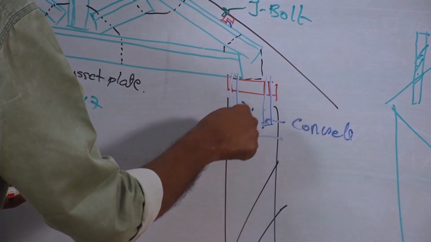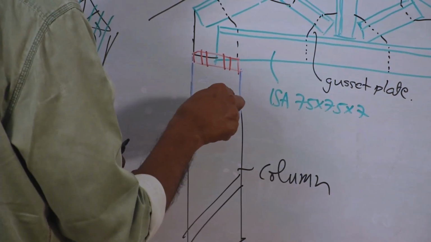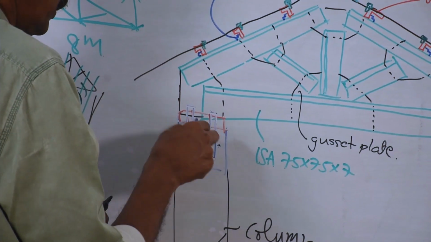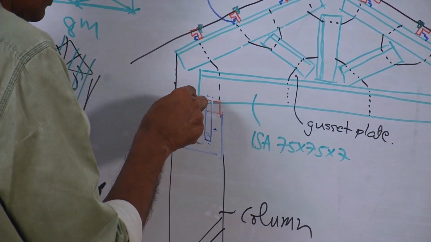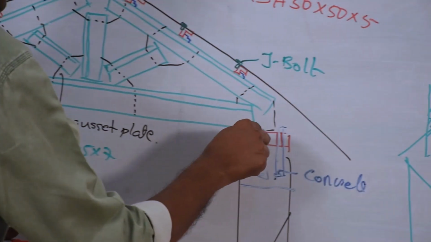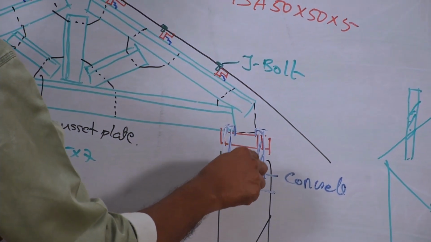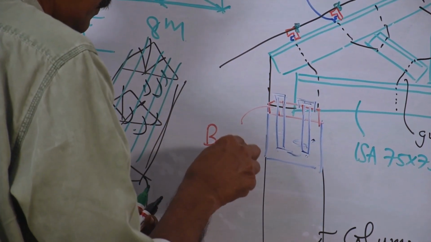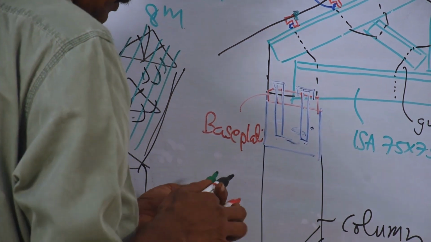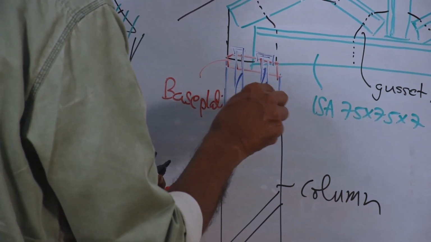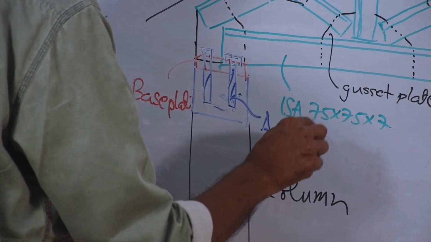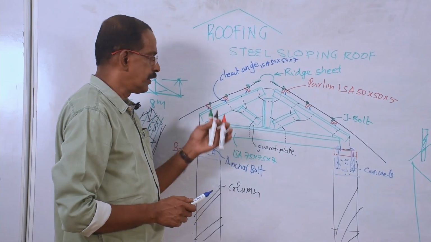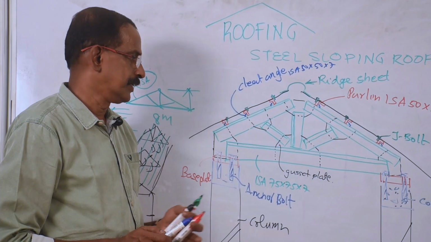Here you will be able to see only 2 bolts. This base plate is inserted through this anchor bolt, and with the nut it is tightened here. So this is the anchor bolt which is embedded in concrete, this is the base plate, and this is the anchor bolt. So this much detail you have to show if they specifically ask about any truss.